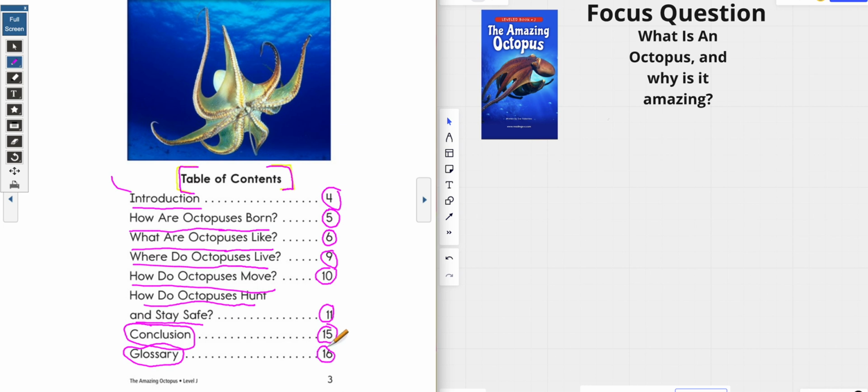So informational text, woof, that gives us a lot, guys. We have a table of contents, pictures, captions, headings, just a lot of things going on. But without further ado, we're going to read this story. And every time we come across something that gives us information about why octopus is amazing, we're going to write it down.